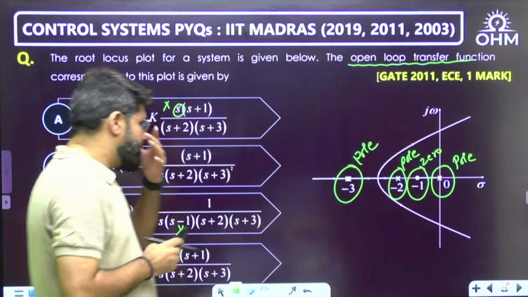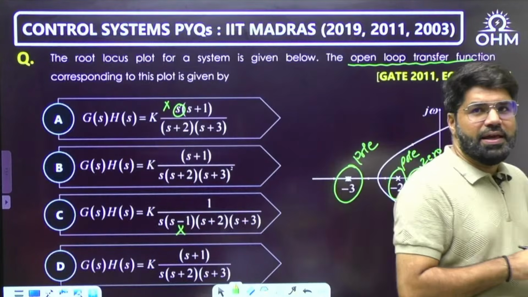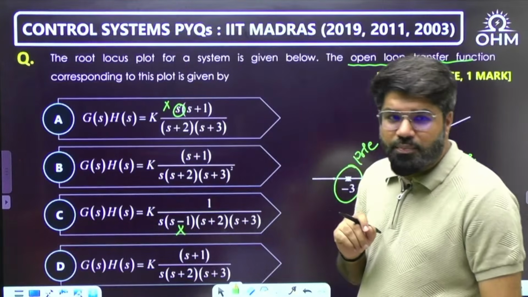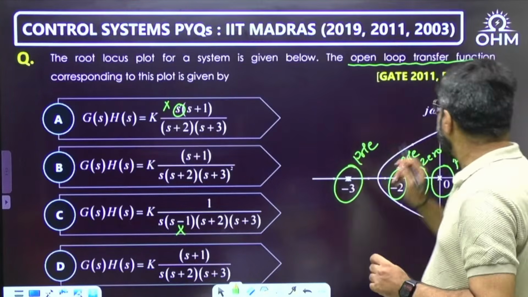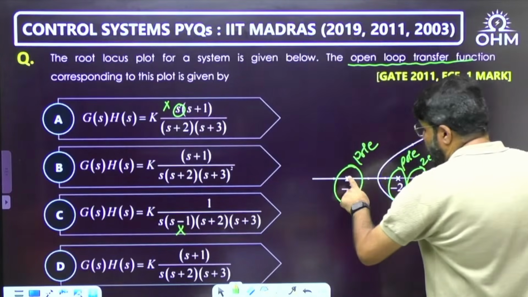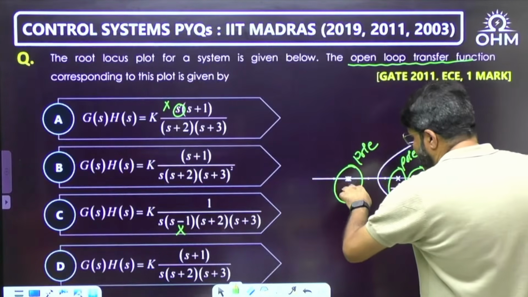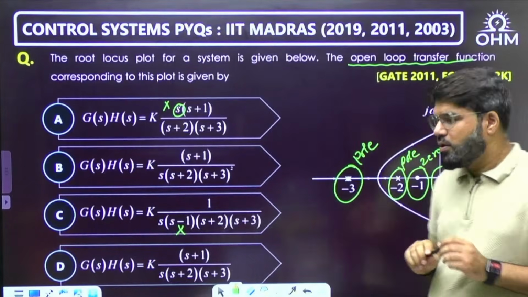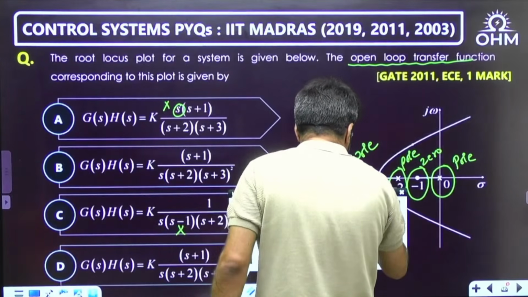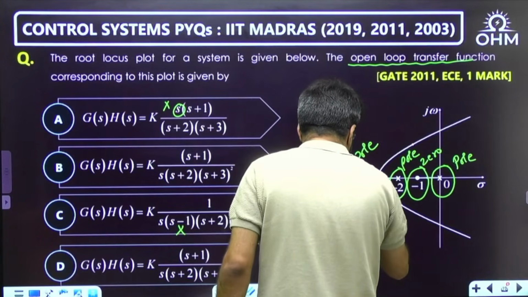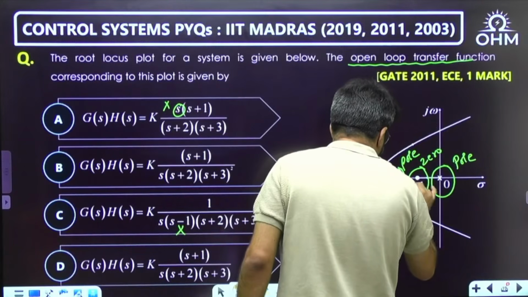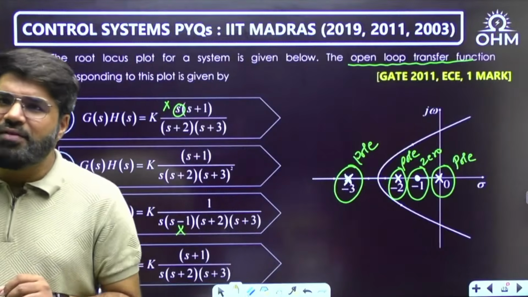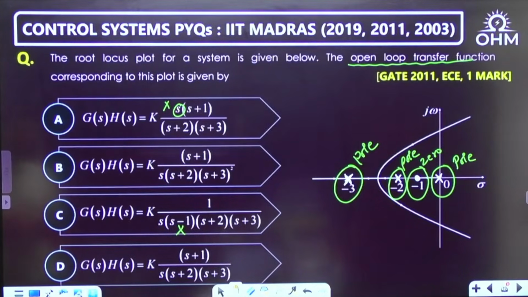How do we identify whether -3 is a single pole or a double pole? I think in this question there is a typo, because as far as I remember the official question, GATE 2011 EC, there was no double arrow shown. It looks like a double arrow, but it was not actually in the question. Single arrows were shown at each of these locations. Understood? Now tell me whether there is a single pole at -3 or a repeated pole.